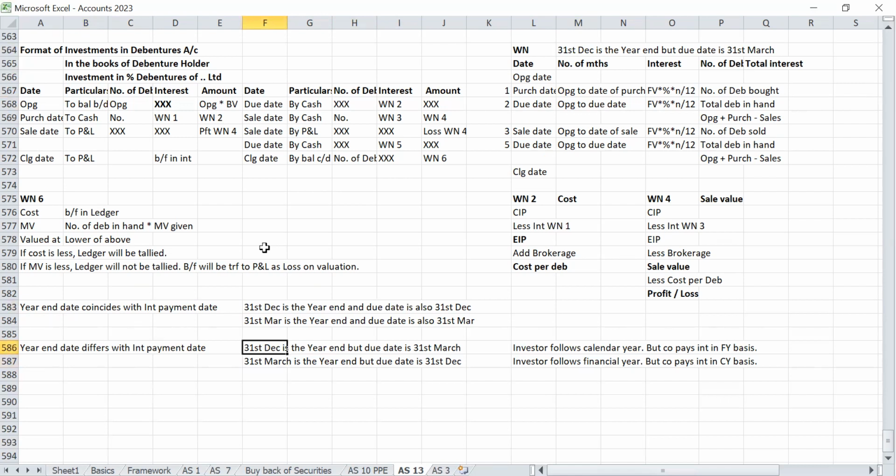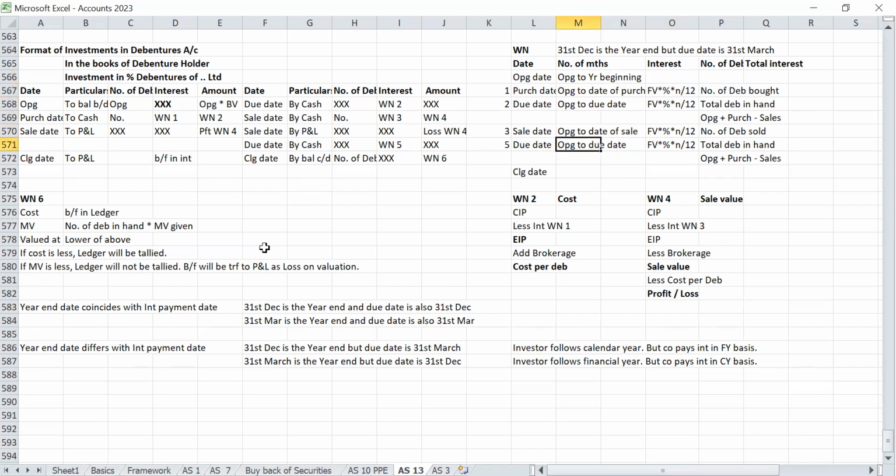They pay half yearly interest, so they would have paid on 31st March and 30th September. So at opening, we compute from the last payment date to the year beginning.